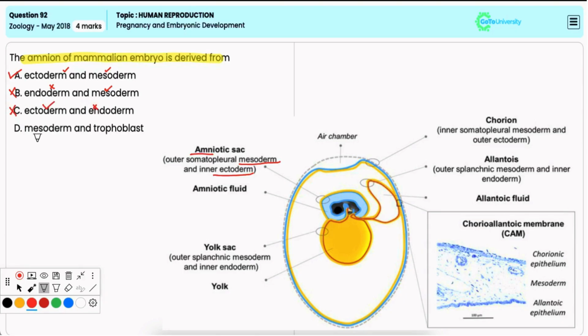Option D, mesoderm and trophoblast. It is also incorrect because the trophoblast is the outer layer of cells that forms part of the placenta and not the amnion, though mesoderm is correct.